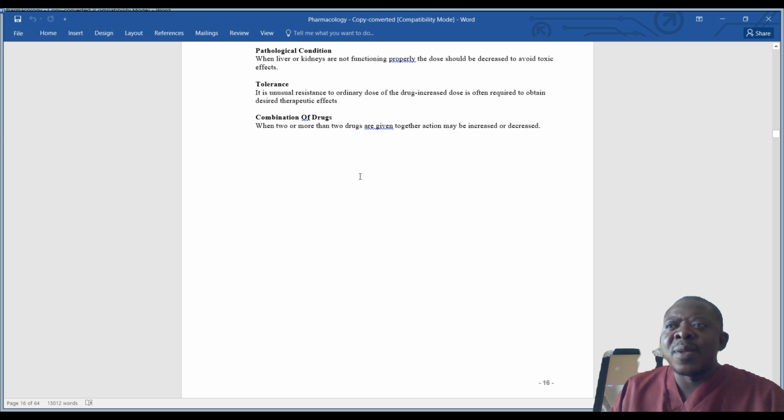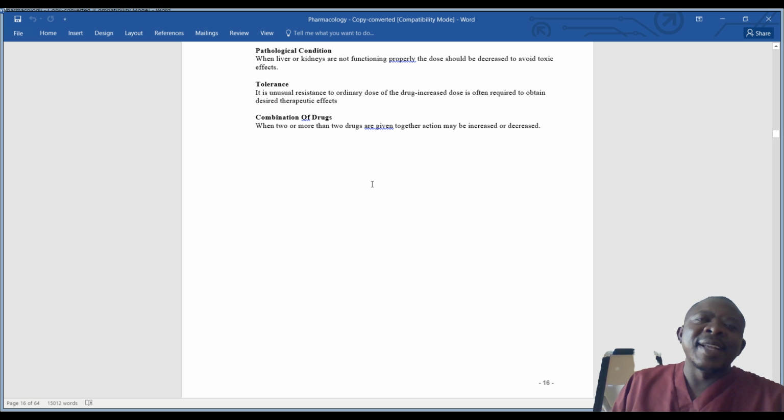So when you have been using a certain product, drug or substance, you may develop a tolerance, so that the usual dose may not bring the therapeutic effect. It is just like someone who takes alcohol. You cannot take one bottle of beer every time and get drunk. At one point, because of the issue of tolerance, one bottle of beer will not cause you to be drunk. You may need a larger dose.